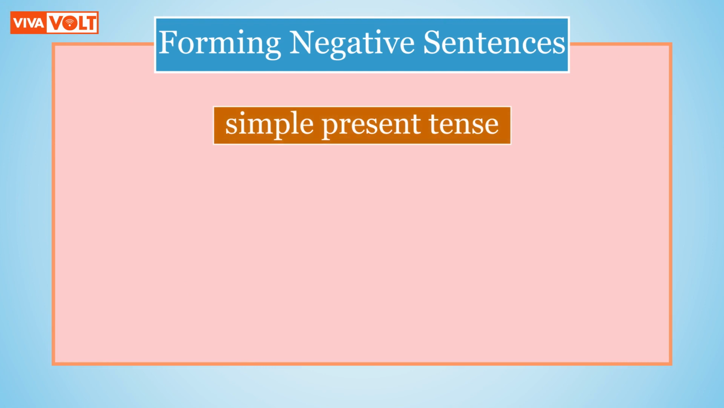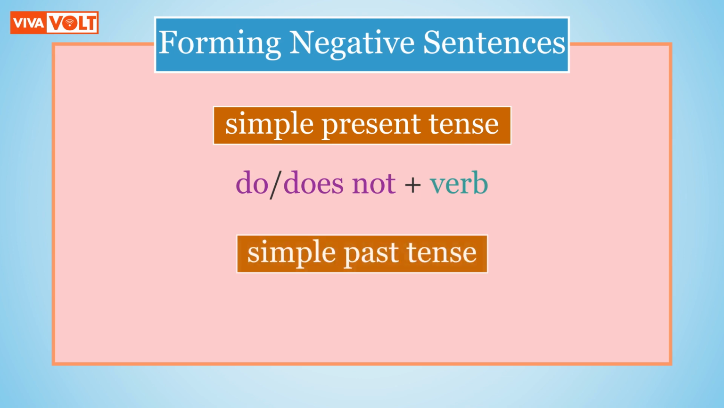To form negative sentences in the simple present tense, we add do not or does not before the verb. And to form negative sentences in the simple past tense, we add did not before the verb. Let's look at some examples.